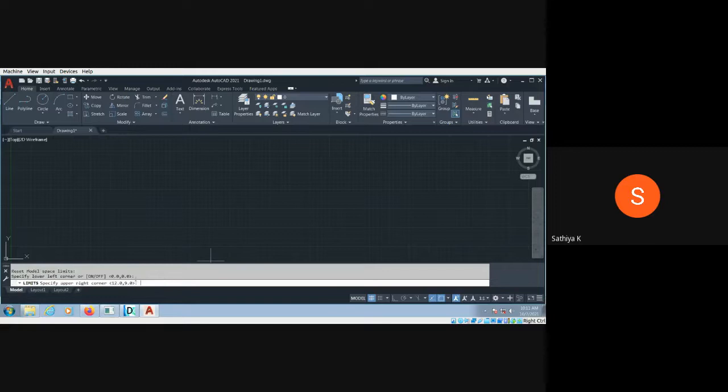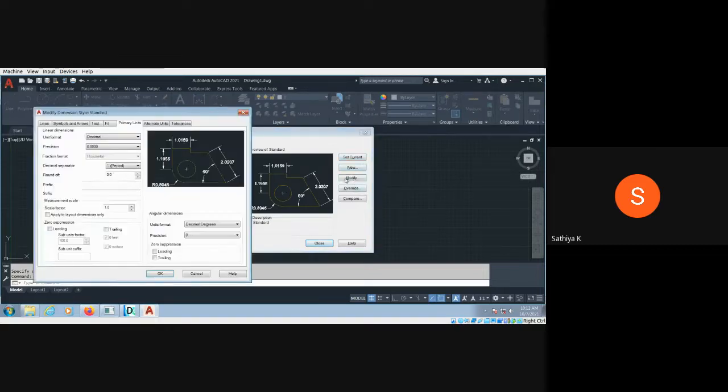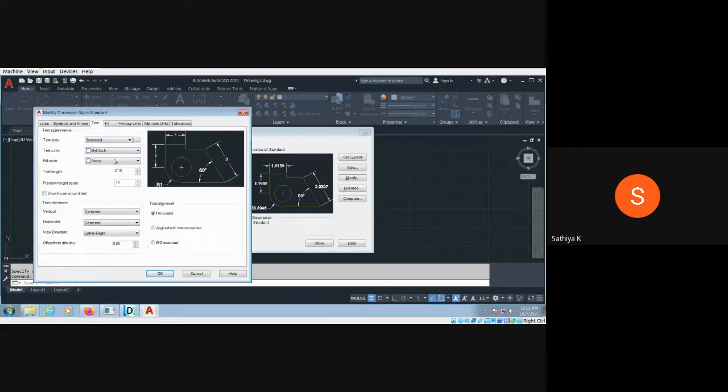I hope everyone is familiar with the limits. Sir, do we have to take first precision for this? Pardon? Sir, we have to take first precision for this. No. 0 is enough, more than enough. Okay, sir. Only for rare questions do we need some precision. For that also you can change it in the dimension style. In the dim style you can change the precision for particular questions. Okay. So both 0 precision and one single precision are correct. You don't bother.